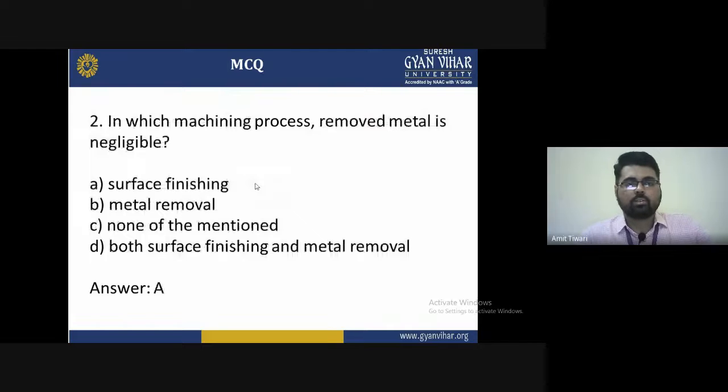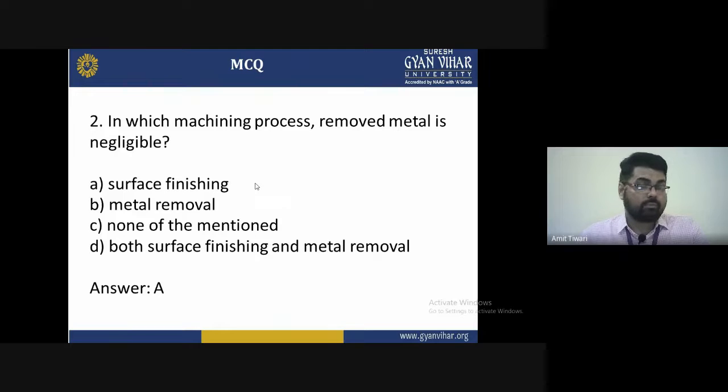Second question: in which machining process is the removed metal negligible? The options: A, surface finishing. B, metal removal. C, none of the above. And D, both surface finishing and metal removal. The correct answer is A,